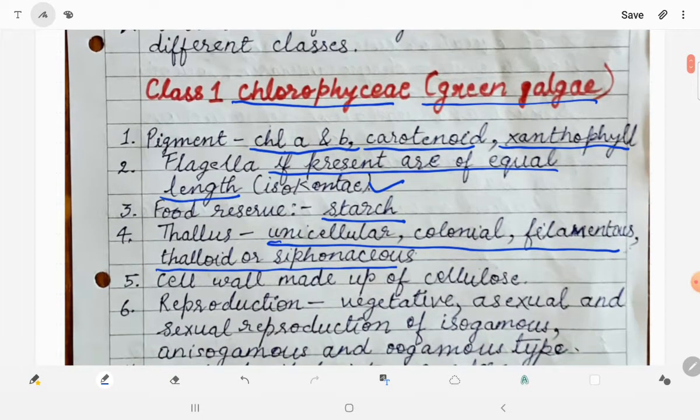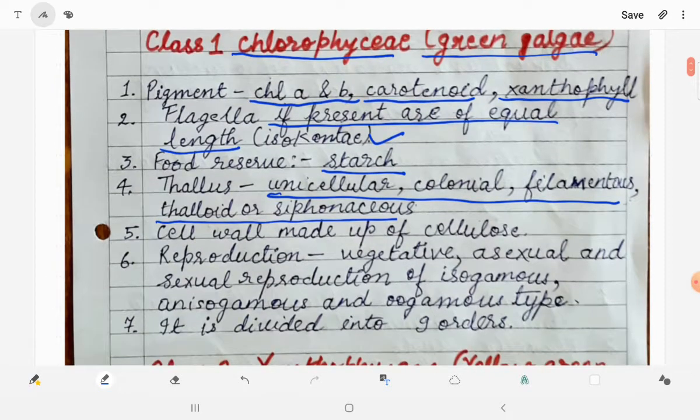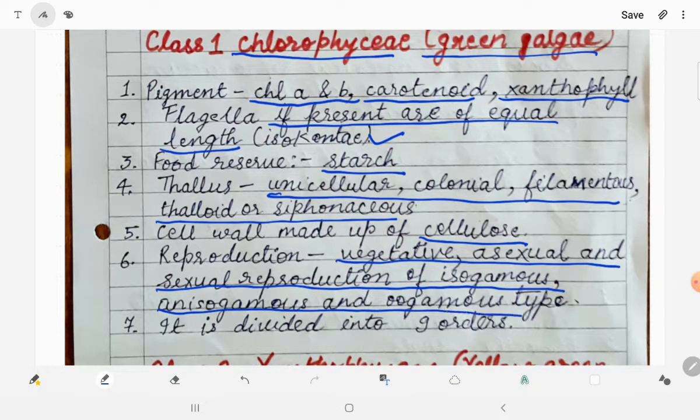Thallus structure has been explained in the previous video. Cell wall is made up of cellulose. Reproduction is vegetative, asexual or sexual type. If sexual reproduction is present, then it is isogamous, anisogamous or oogamous type. It means it can be isogamous, the morphology of the gametes can be same, anisogamous when the morphology of the gametes is different, and oogamous when the male gamete is small and motile and the female gamete is large and stationary. This class is divided into 9 orders.